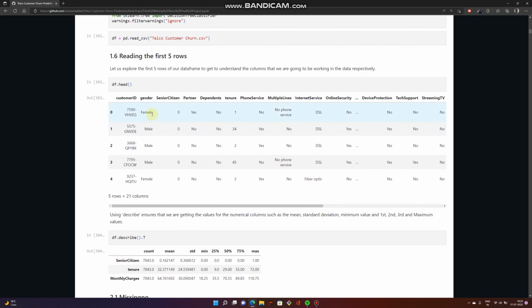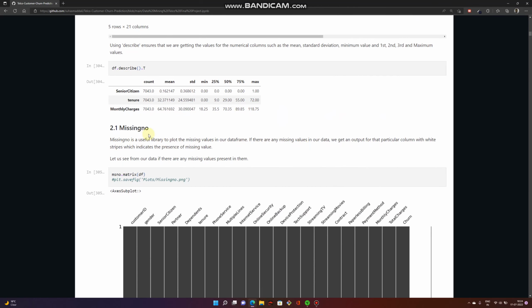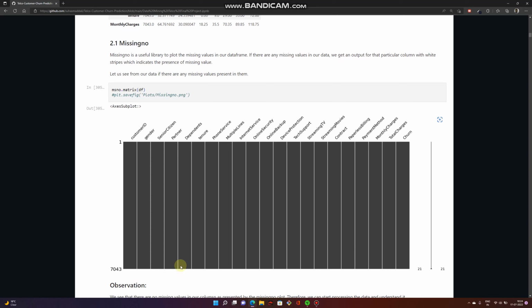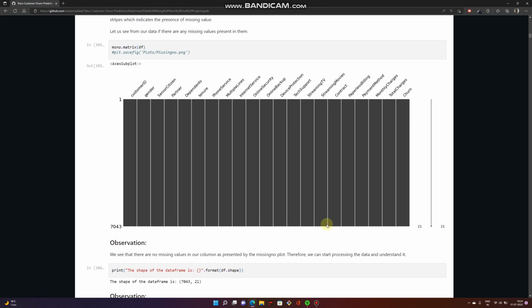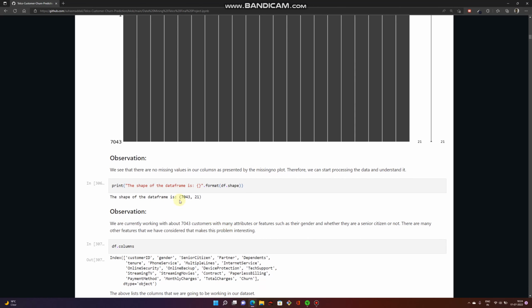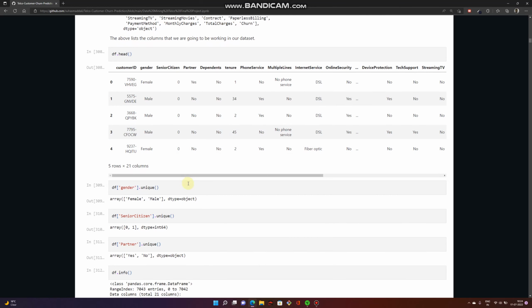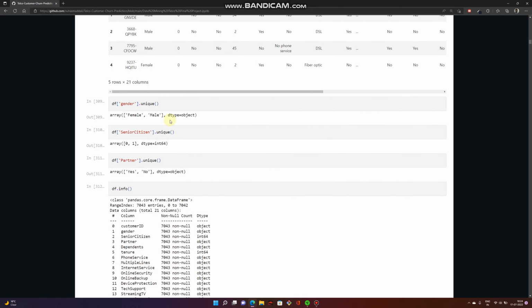We see a lot of features like whether they are male or female, whether the customer has a partner, whether they have a phone service, whether they have subscribed to the internet service, and also device protection, tech support, and streaming TV. Missingno is a useful library which gives us the missing values in the data, with the white segments indicating the missing values. Based on this plot, we see that there are no missing values, which means we are doing a good job and we'll be able to predict it quite well. This is the shape of the data. We do have the first 5 rows of the data. We have the unique variables for each of these.